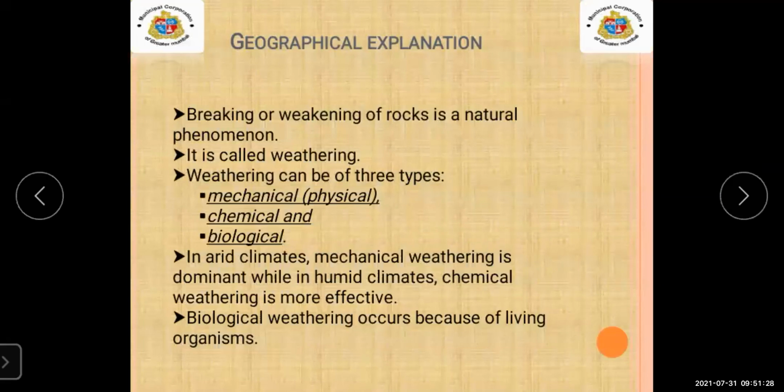Chemical weathering you will most probably see in sea coast areas, because there is a humid climate. Humid climate means the sea coast area, where the air moisture mixes with other minerals. Chemical weathering you can see there.